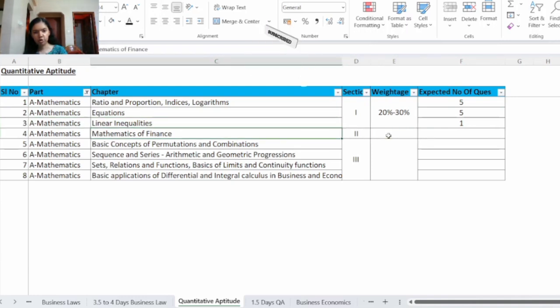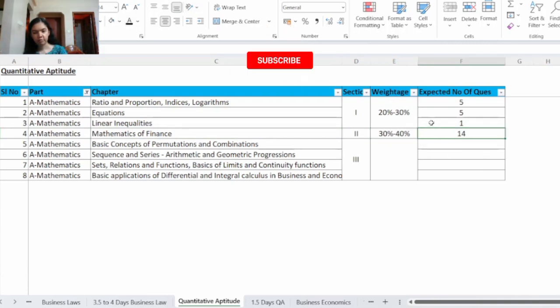Next we have section number 2. This comprises chapter number 4, that is mathematics of finance. The weightage allotted for this is 30% to 40%, and the expected number of questions from this chapter is 14.